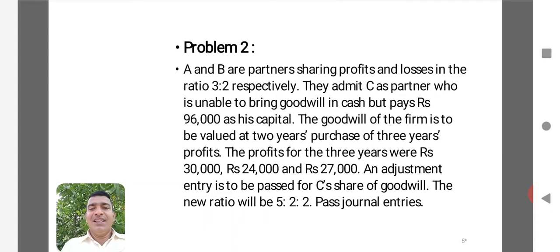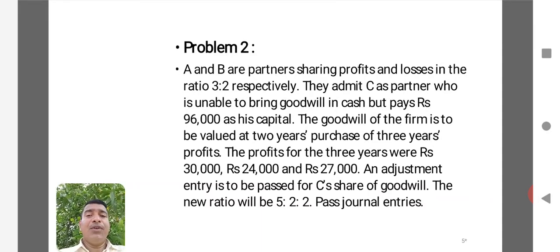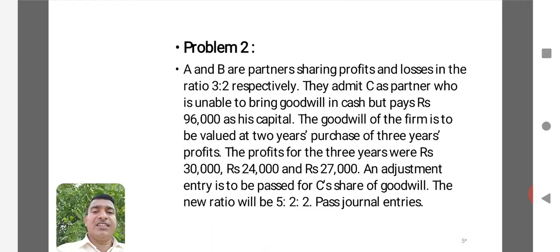Here to understand, the goodwill account is raised. There is no condition that the goodwill should always be brought in the form of cash. Here goodwill account can be raised, but for the purpose of raising goodwill, they have given the method: it should be 2 years purchase of the average of the last 3 years profit. The profits of the 3 years were 30,000, 24,000 and 27,000 respectively.